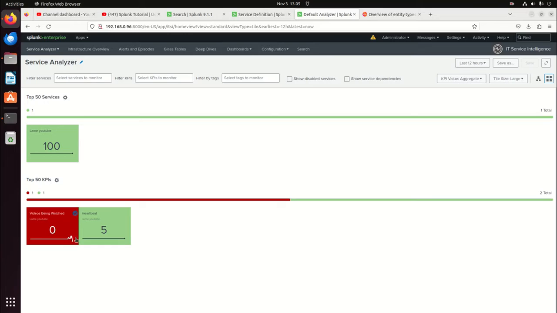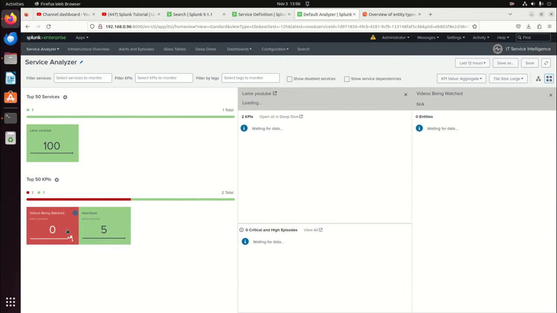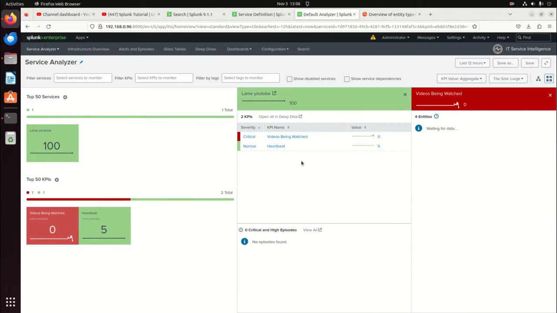Look at that. This service is not happy. We can see my YouTube. The service is fine, but the heartbeat's 5, and this is red. So, all right, what's going on here? We can click this, and we can see the heartbeats, videos being watched. We can hover over these and see what's happening. Oh, we got no videos coming in at the moment. That can happen when you're starting up. You're waiting for some videos, there's some lag, stuff like that.